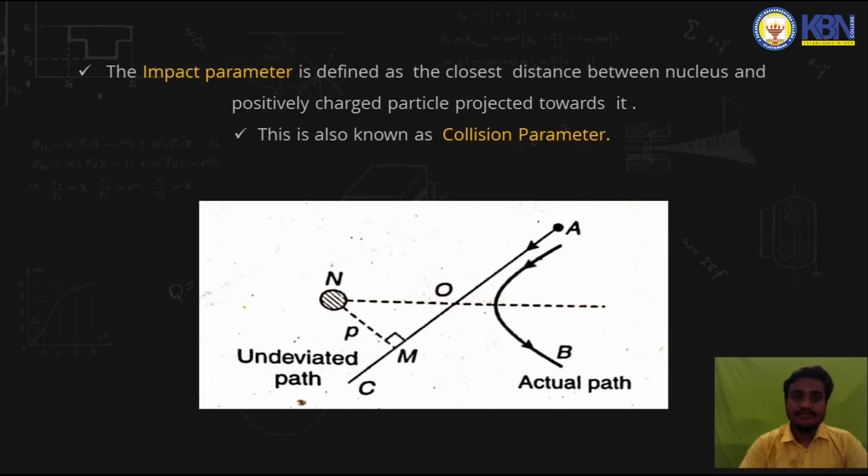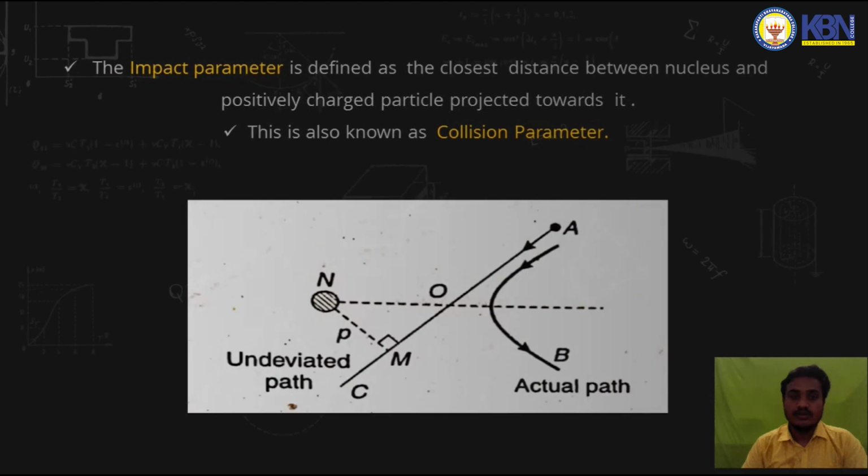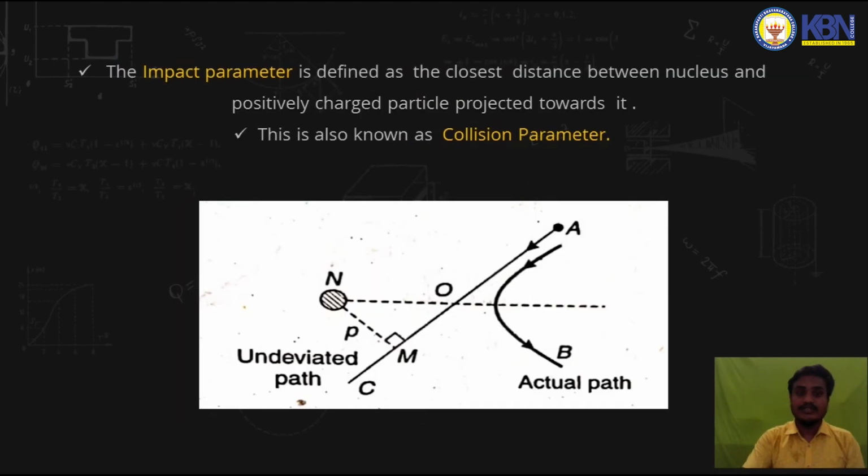The impact parameter is defined as the closest distance between the nucleus and the positively charged particle projected towards it. This is also called the collision parameter.